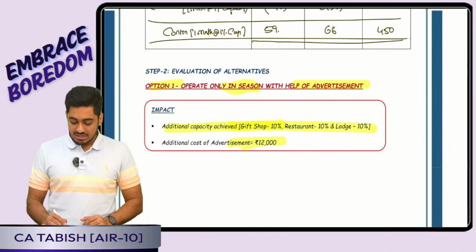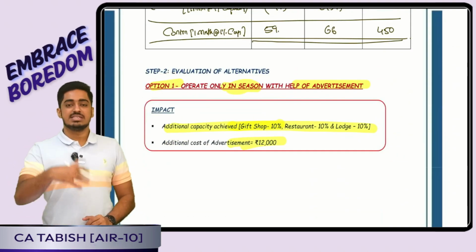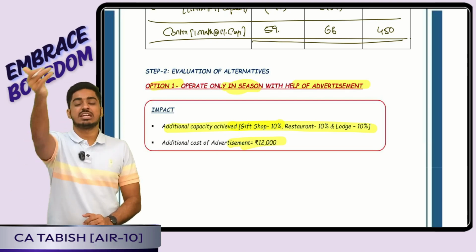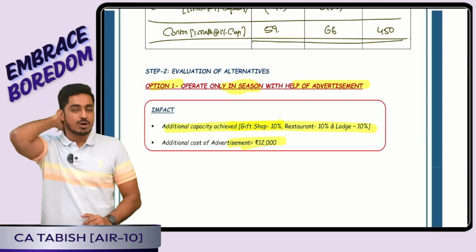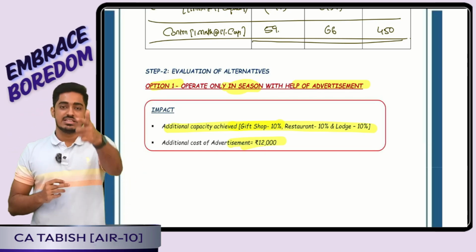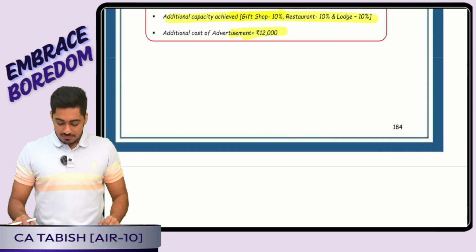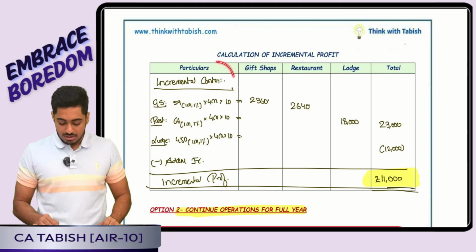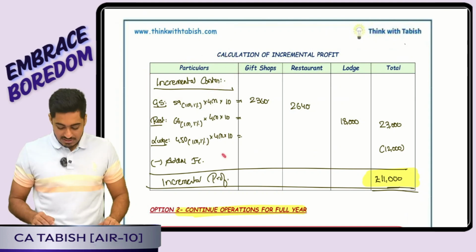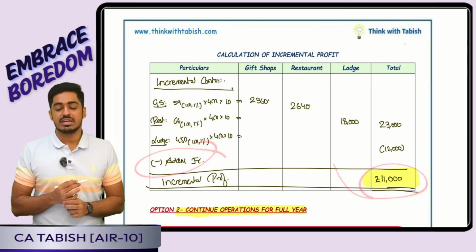Based on that, the first option was that I will operate in season only, but with an extra 10% in every business. How do I achieve the extra 10%? That is through extra advertisement. They ask how much extra profit I am getting. Firstly, I will show the incremental contribution. From that I will reduce the additional fixed cost. I will arrive at the additional profit.